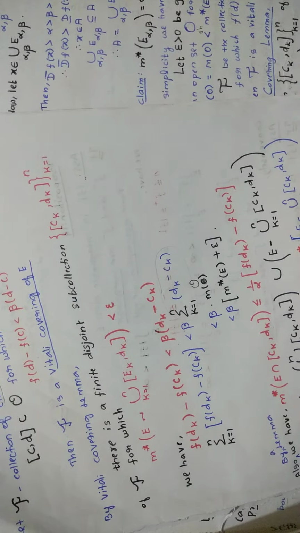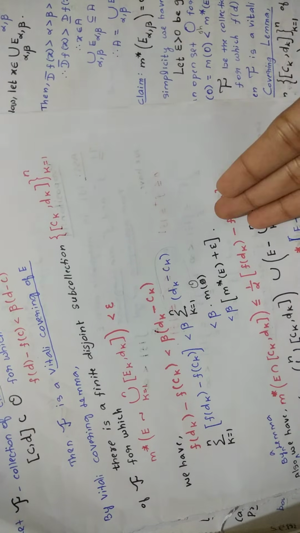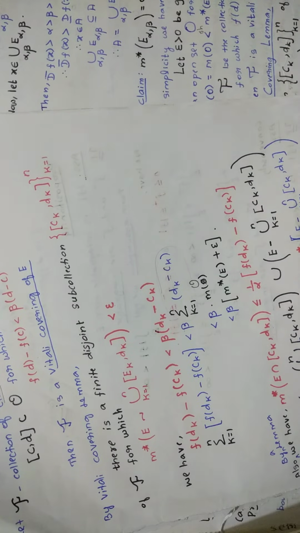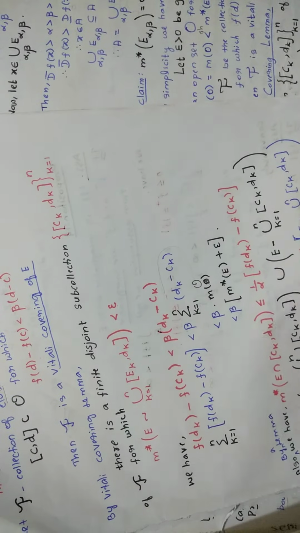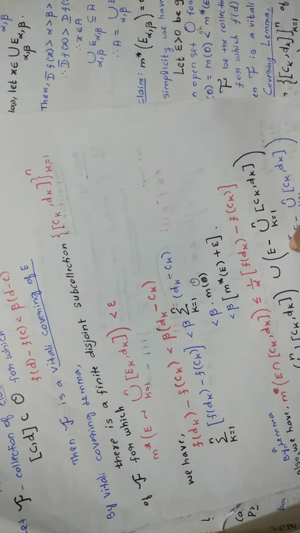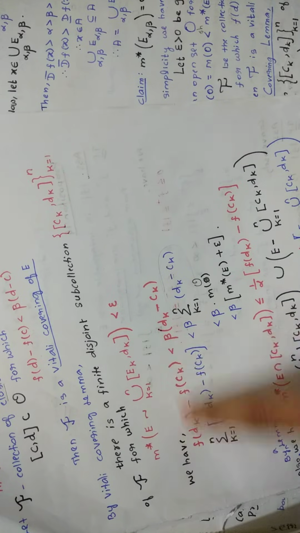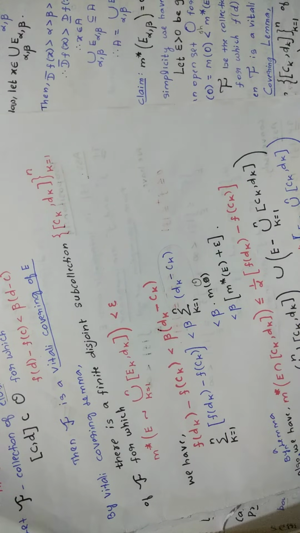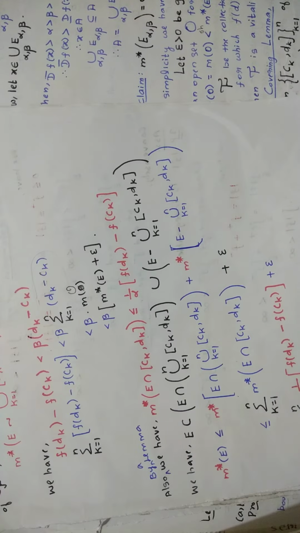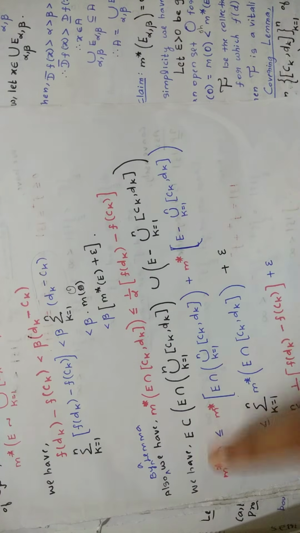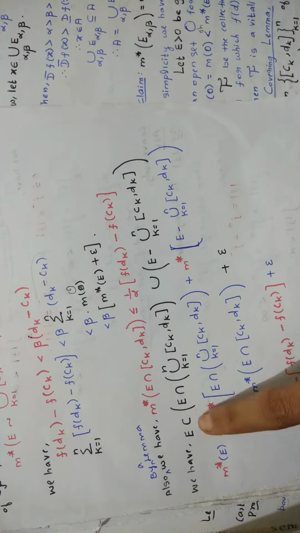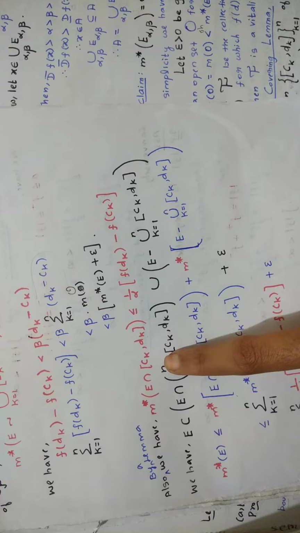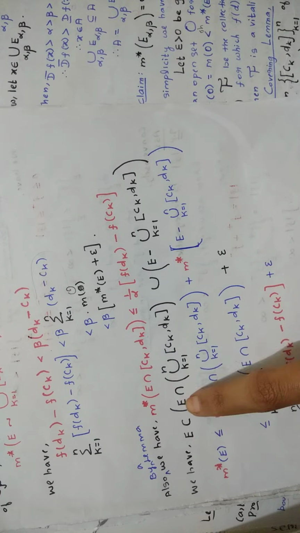This will help you to stop memorizing these things. What do you have to do first? First put m star, then m star of E intersection, write this value, then close the bracket, less than or equal to 1 by alpha, then open the square bracket and write this, copy it. Is that clear? Now there is no need to memorize anything, right? We have to write this also. E is a subset of, that is, E contained in this. Don't worry, just copy this.